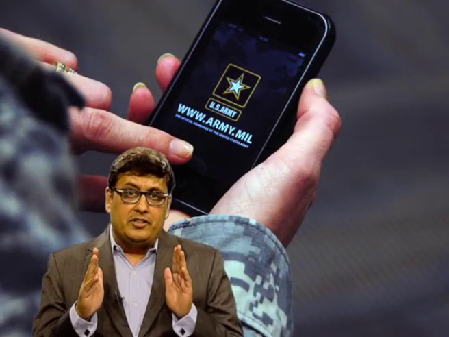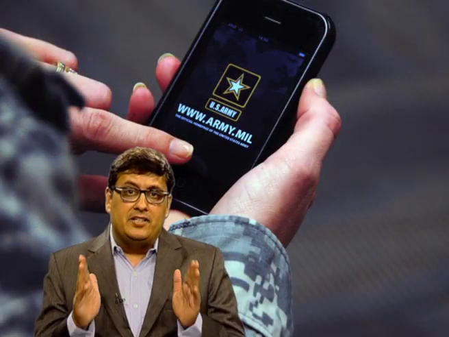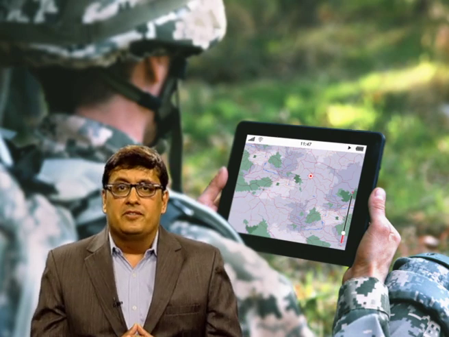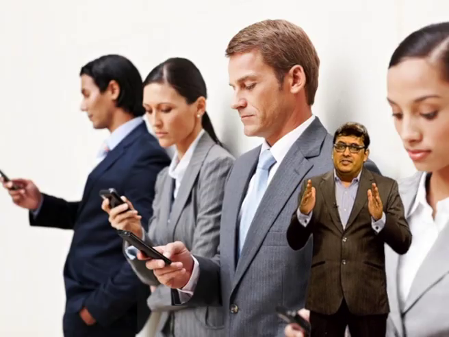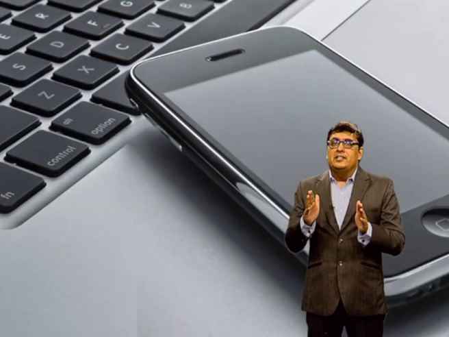The military uses mobile devices to collect intelligence when planning military operations or counter-terrorism efforts. Businesses may turn to mobile forensics if they believe their intellectual property is being stolen or an employee is engaged in fraudulent activity. Businesses have been known to observe employees' personal usage of business devices to prove unauthorized use.